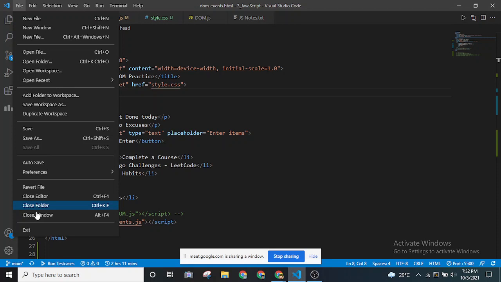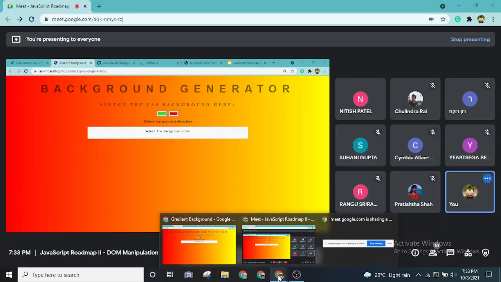Okay, cool. I hope the screen is visible. Yeah, it is. So this is another project that I built just with the concepts that we learned till now.